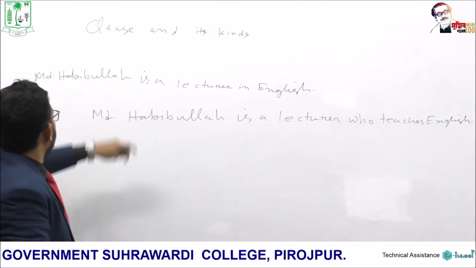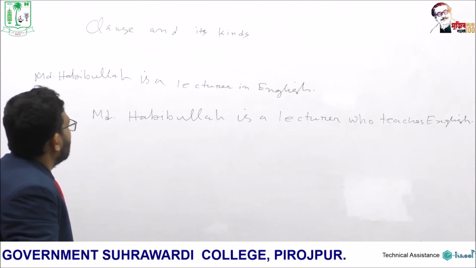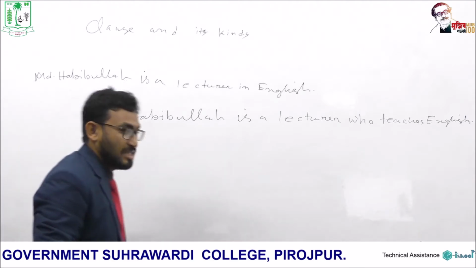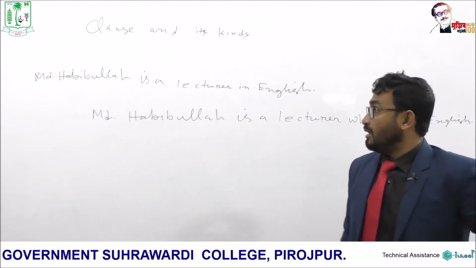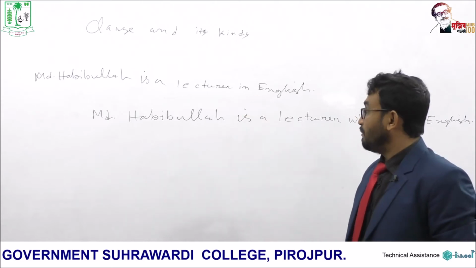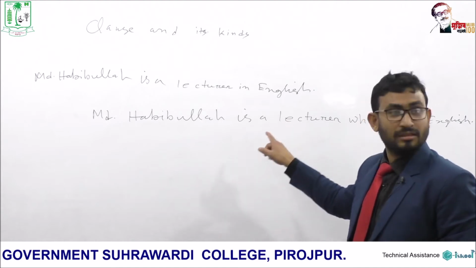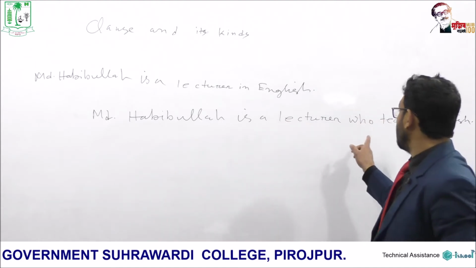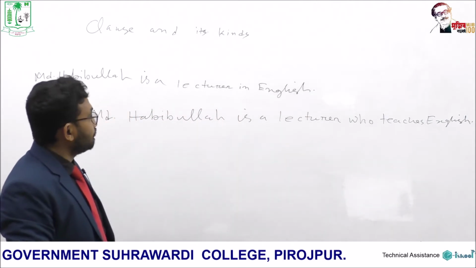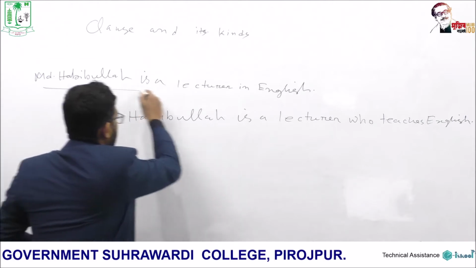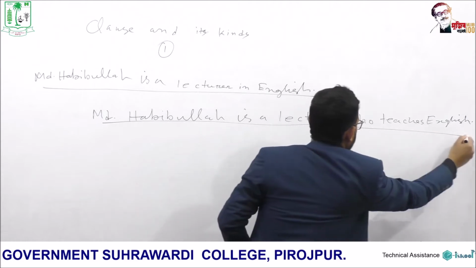First one is Muhammad Habibullah is a lecturer in English. The second one is Muhammad Habibullah is a lecturer who teaches English. So two sentences are here. In the first sentence, Muhammad Habibullah is a lecturer in English, there is one clause. In the second sentence, Muhammad Habibullah is a lecturer who teaches English, here we find two clauses.